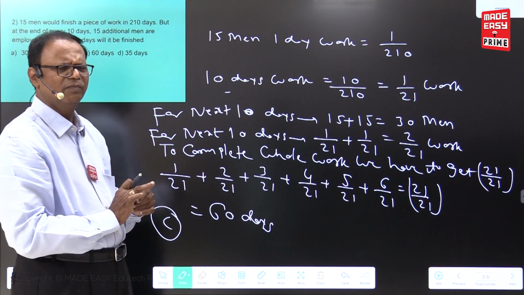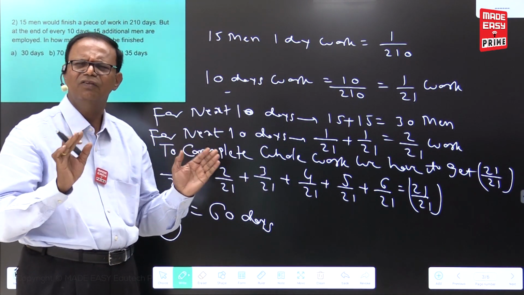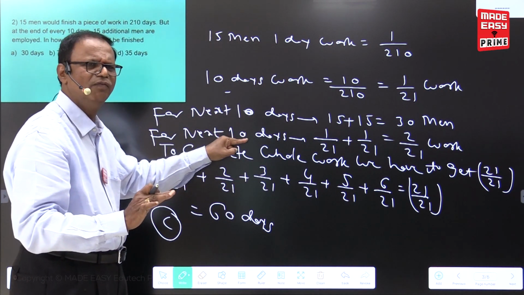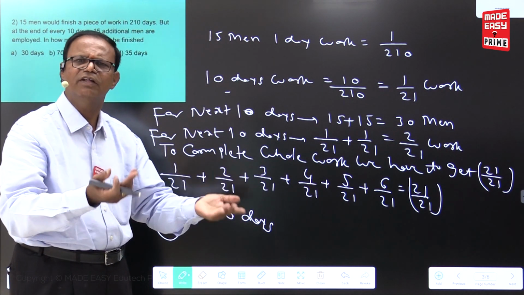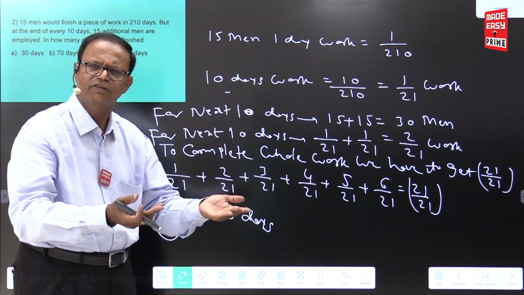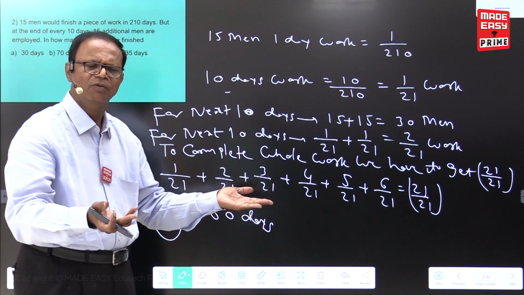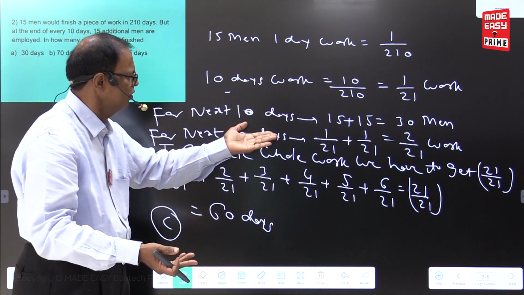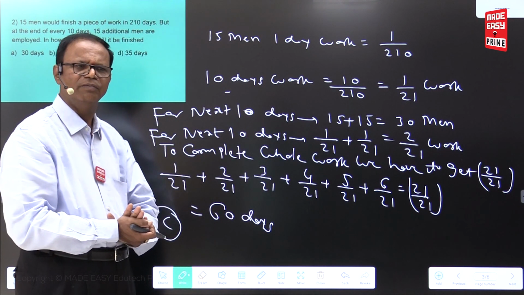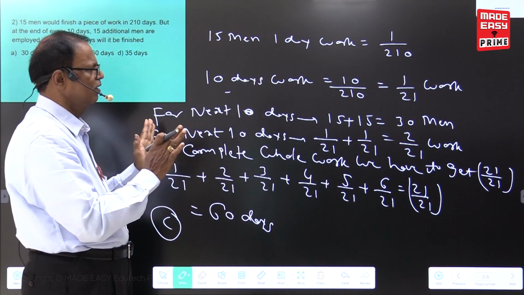See, one more thing. Once you have more clarity on the concepts, after completion of 2 by 21, if you are writing directly 60 days, nothing wrong. Because sigma n, sigma 6 is equal to 21. Once you have completed 2 by 21, without writing all this, you may go for it directly 21 by 21. I think all of it clear.